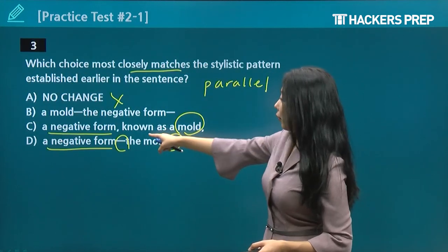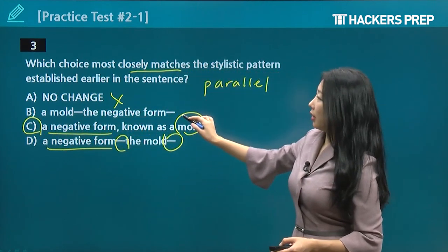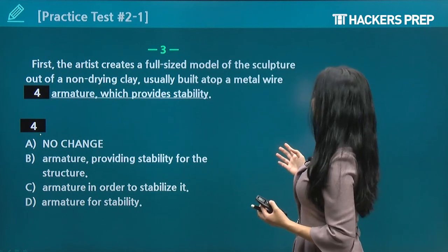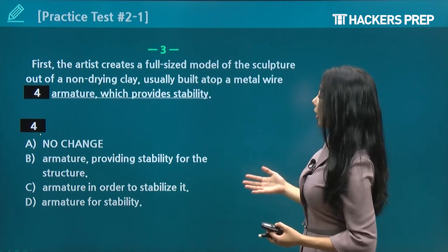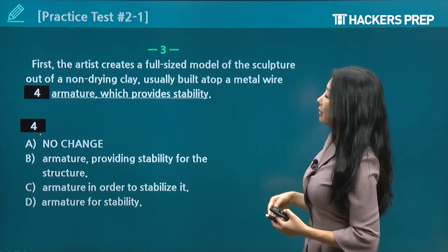So we want to say a negative form, comma, known as a mold, comma. C would be the parallel structure here, okay? First, the artist creates a full-size model of the sculpture out of a non-drying clay, usually built atop a metal wire armature, which provides stability.